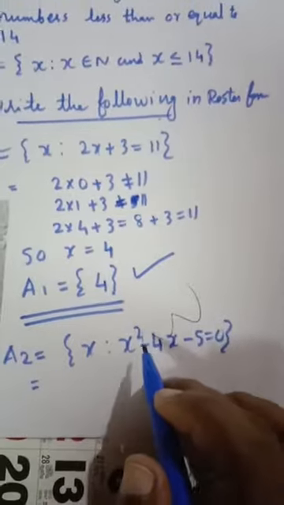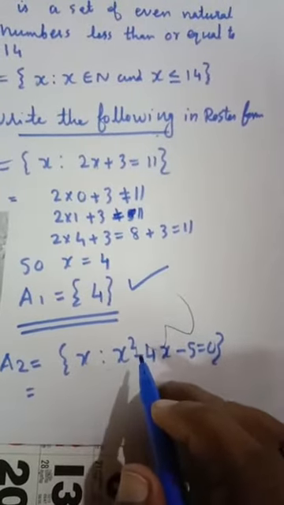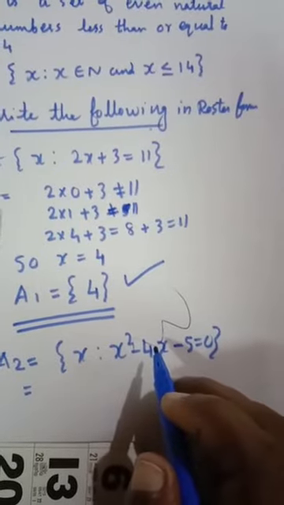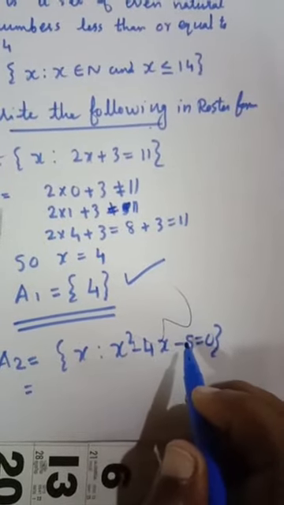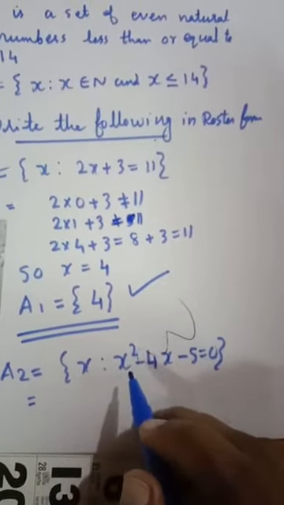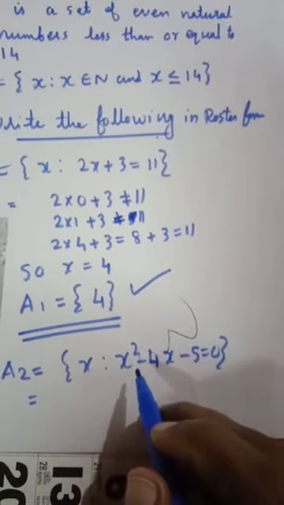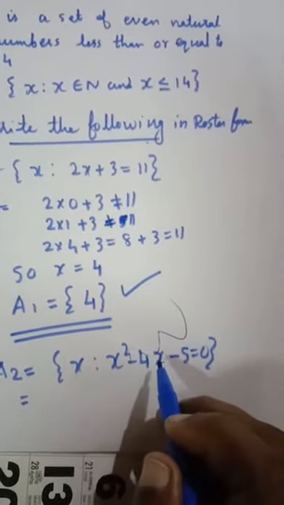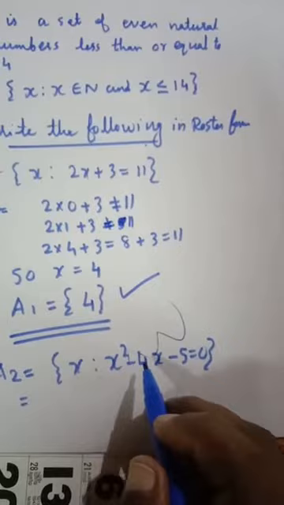Suppose we take 1. 1 square is 1, minus 4 into 1, 1 minus 4 is minus 3, minus 3 minus 5 is minus 8, not 0. Then take negative 1. Negative 1 square is negative 1 into negative 1, positive 1. Minus 4 into negative 1 is positive 4.